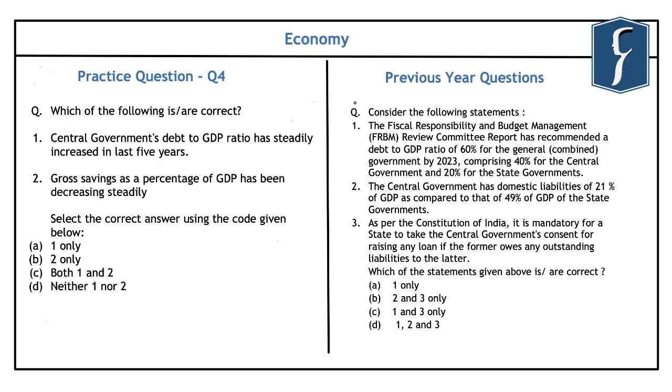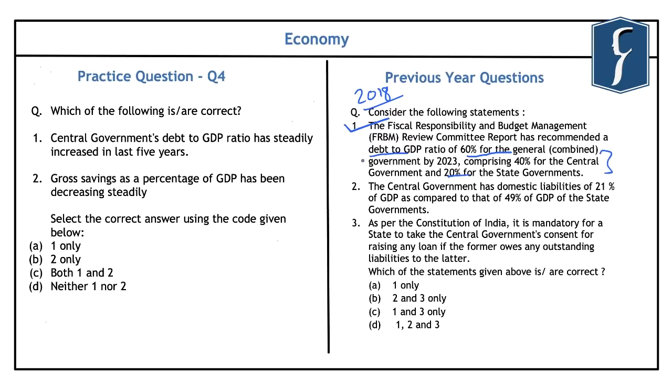So if you look at this question, it was asked in the year 2018. And this was related to the recommendations of the N.K. Singh Committee regarding the fiscal responsibility and budget management review. So the first statement says that the Fiscal Responsibility and Budget Management Review Committee report has recommended a debt to GDP ratio of 60% for general, that is combined both for central as well as the state government by 2023, and it will comprise 40% of the central government's debt to GDP while 20% will be for state governments. So this statement was one of the recommendations of the N.K.